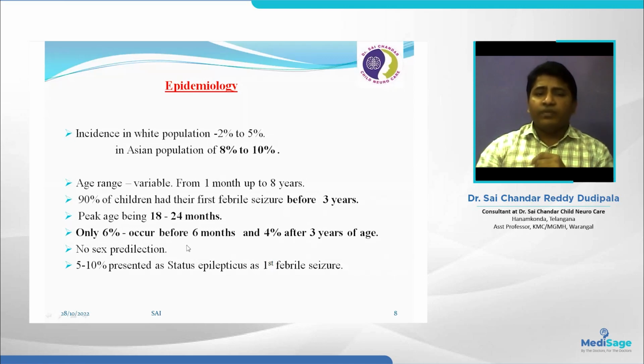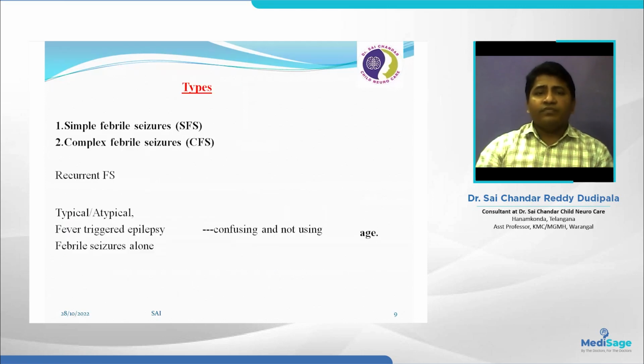There is no difference between females and males in who is more affected; there is no sex predilection according to studies. But in some kids, with their first episode of febrile seizure, they can present with status epilepticus. That is called febrile status epilepticus, and 5 to 10% of children have febrile status epilepticus. So what are the types of febrile seizures?